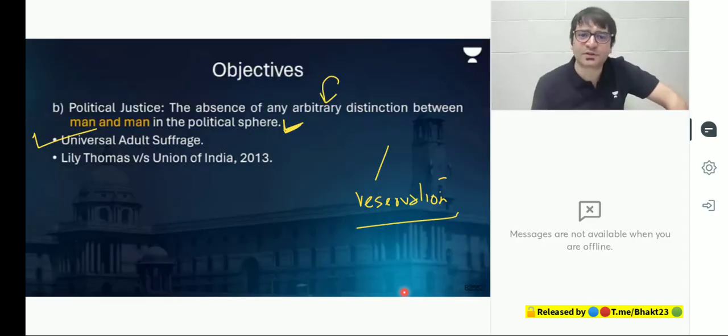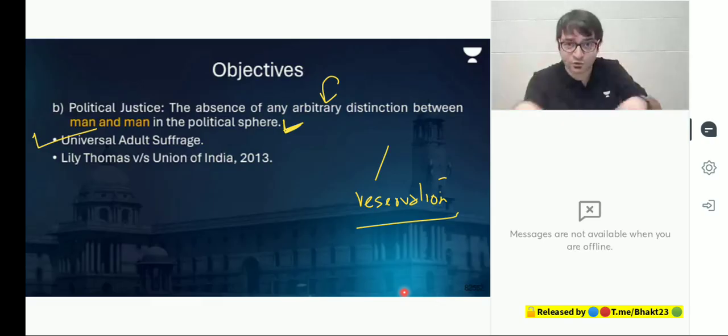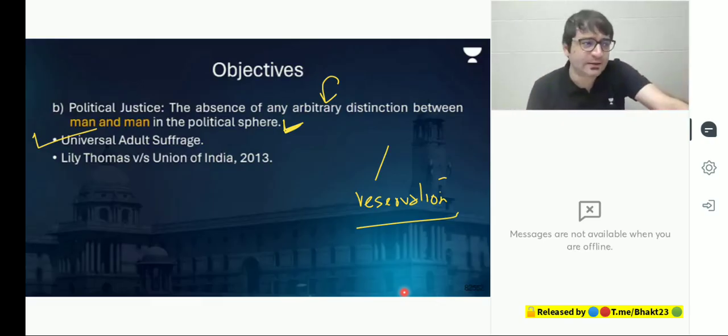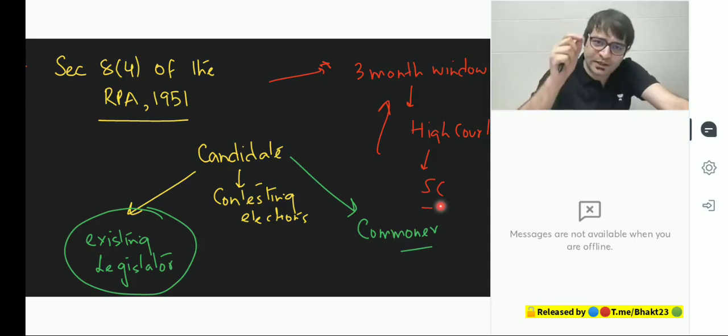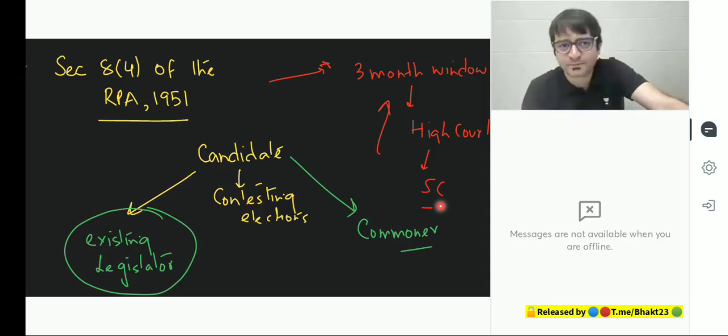The matter went to court: Lily Thomas versus Union of India. Lily Thomas was an advocate. She unfortunately passed away a couple of years ago. Her portrait is displayed in the Supreme Court because of some beautiful petitions she filed. She approached the court and said, "My lord, is political justice mentioned in the preamble as one of the objectives of the Constitution?" The court said, "Yes."